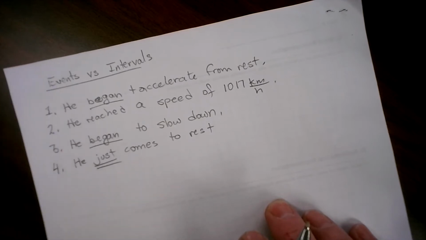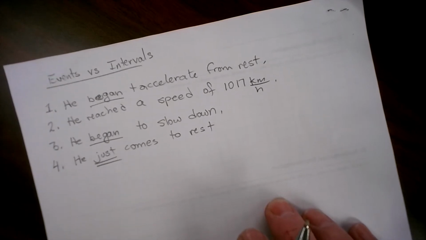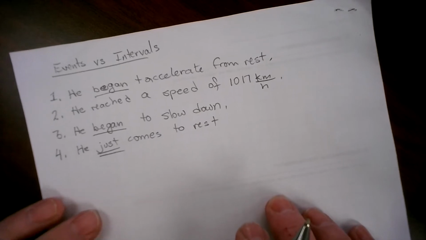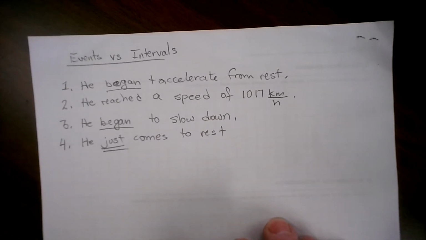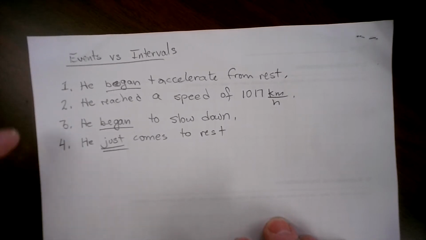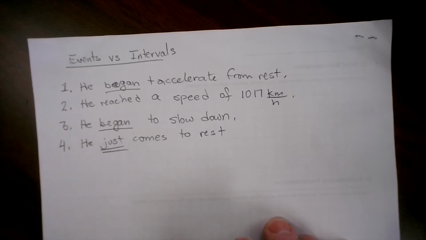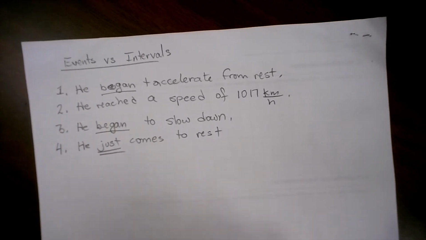How many intervals do we have? 4. How many intervals do we have? 3. 3 intervals. How many events do we have? 4, which just makes sense. Right? 1 to 2, 2 to 3, 3 to 4. Those are your intervals. Anyone need any clarification on that?